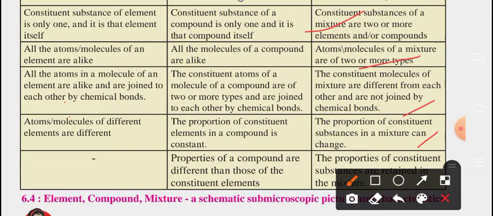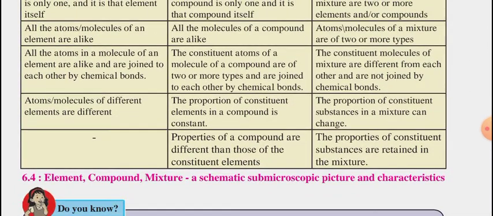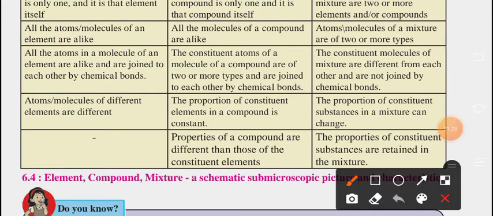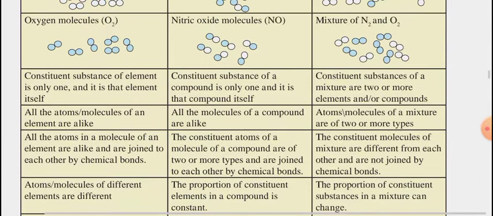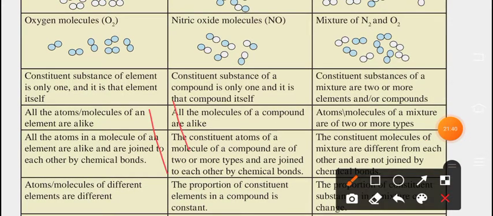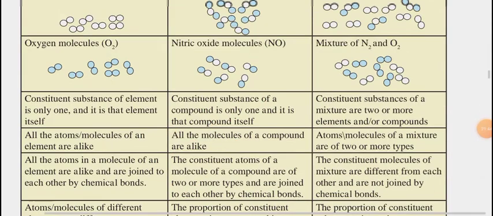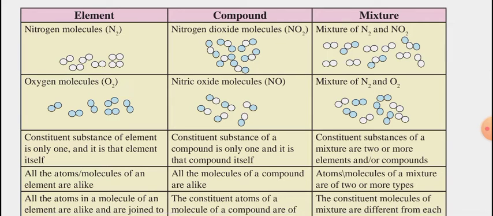And the properties of the constituent substances are retained in the mixture. So this table gives you an idea of element, compound, and mixture, their submicroscopic picture and characteristics. You have to write this table in your homework notebook and learn this concept. It is very important to understand the difference between element, compound, and mixture.